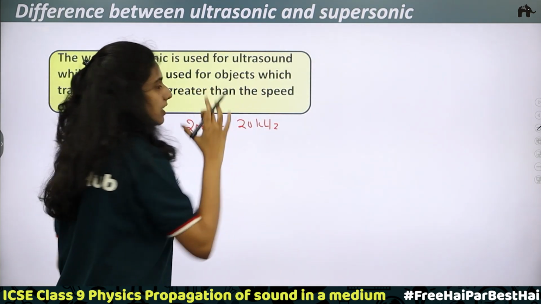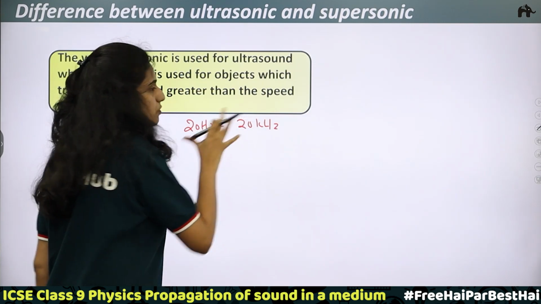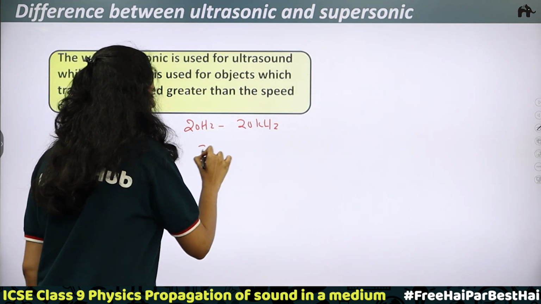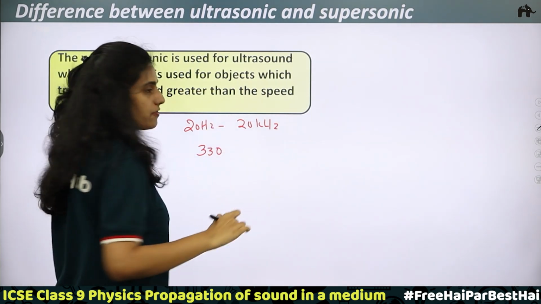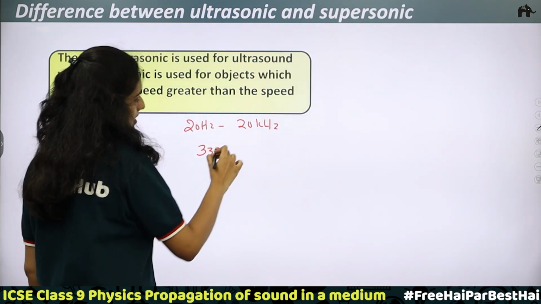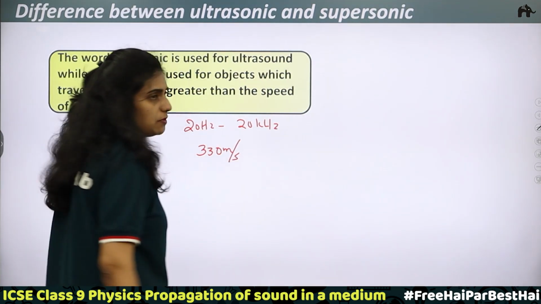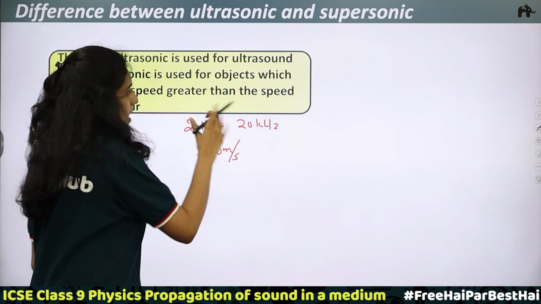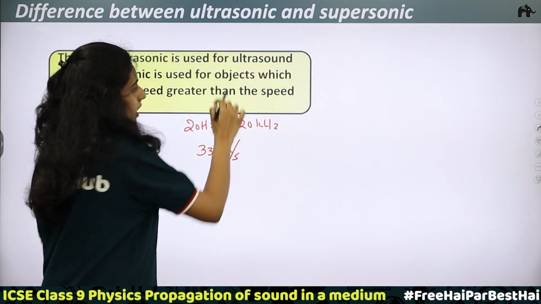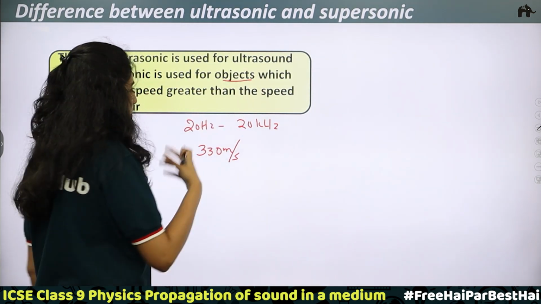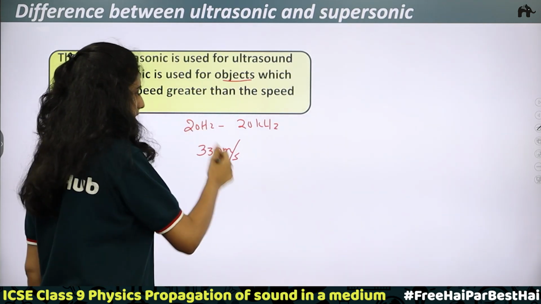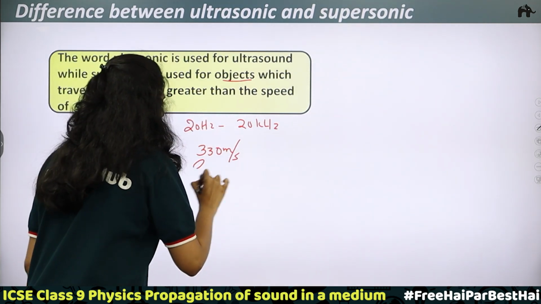Now when you take the case of supersonic, it is not related to frequency. We know that the speed of sound in air is taken as 330 meters per second. If some object is moving with a speed greater than the speed of sound, we call it supersonic.